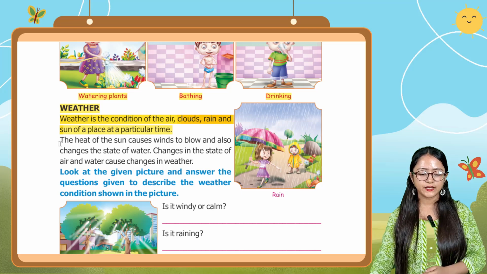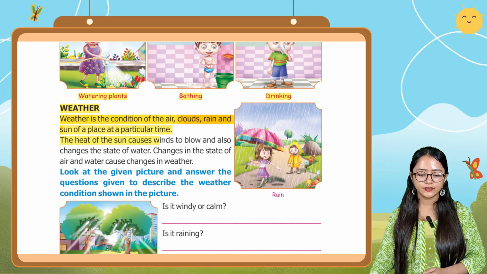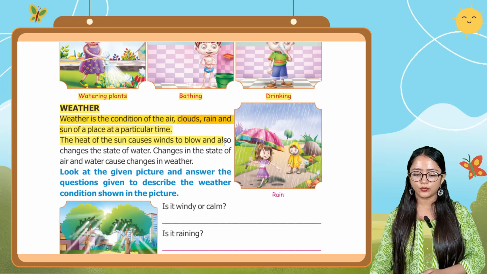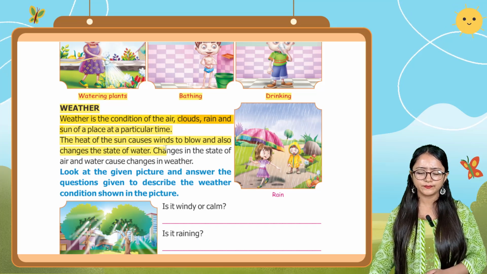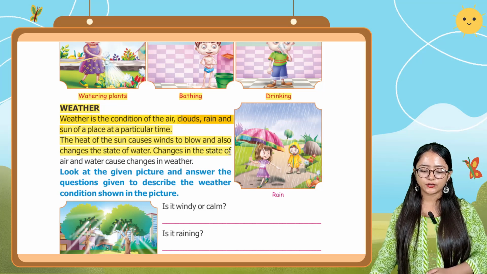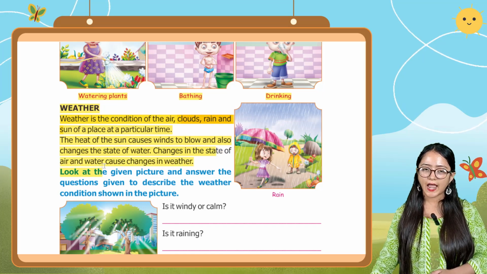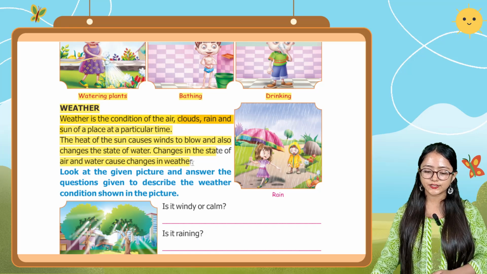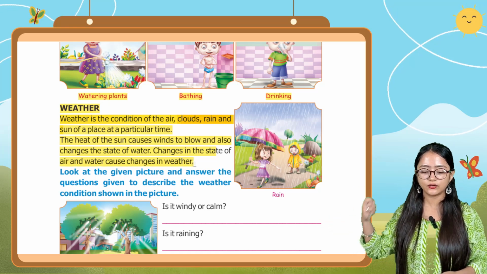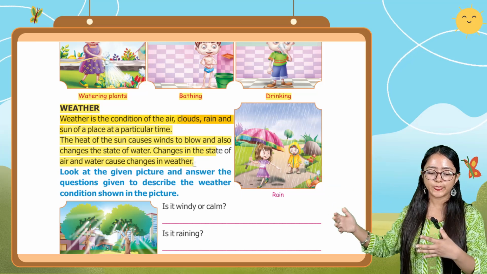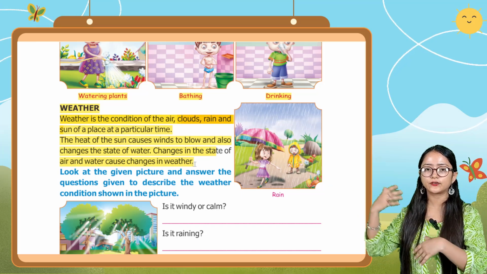The heat of the sun causes winds to blow and also changes the state of water. Changes in the state of air and water cause changes in weather. So basically the heat of the sun causes winds to blow, and also it changes the state of water.